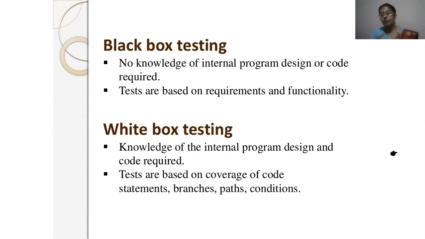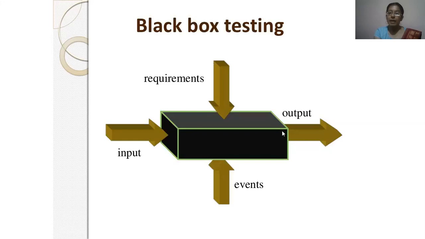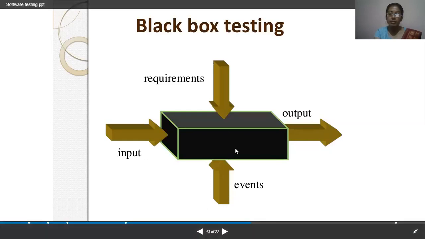So tests are based on coverage of code, statements, branches, paths, and conditions. That means we have to check internally. In black box testing there is no internal checking, but in white box testing we will perform internal testing. So for black box testing, if we look at the figure, there is a requirement set by the customer, sent to the programmer, and the programmer passes the requirement to the testing team.